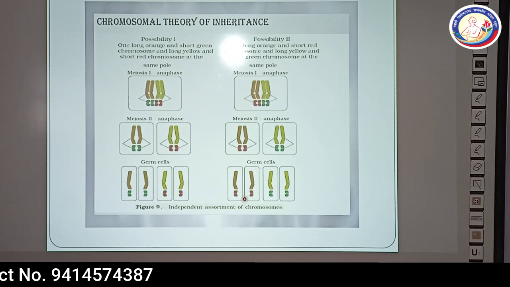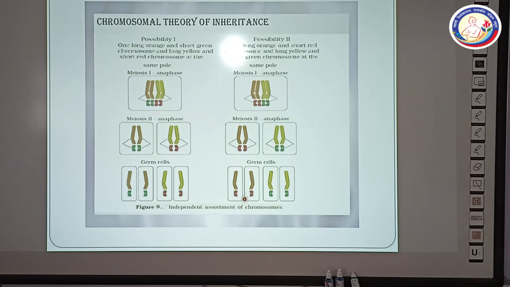So, dear students, we have completed the chromosomal theory of inheritance. Today, we have discussed the inheritance of two genes, dihybrid cross, its phenotypes, its genotypes, the law of independent assortment, and the chromosomal theory of inheritance.